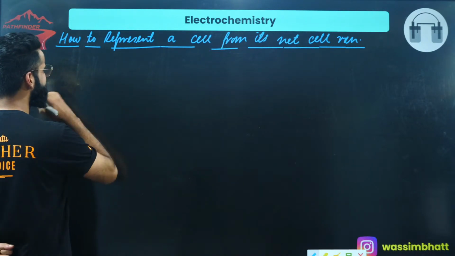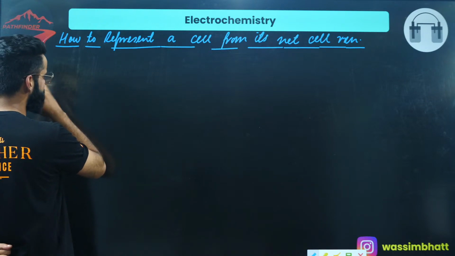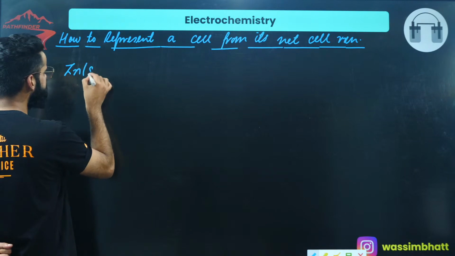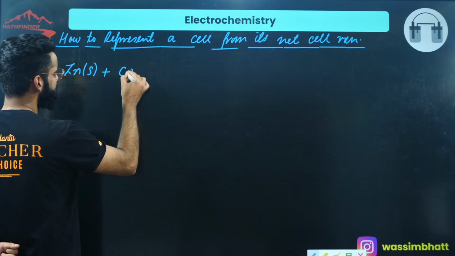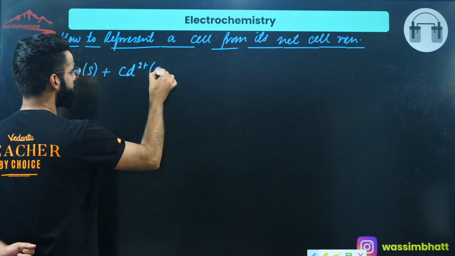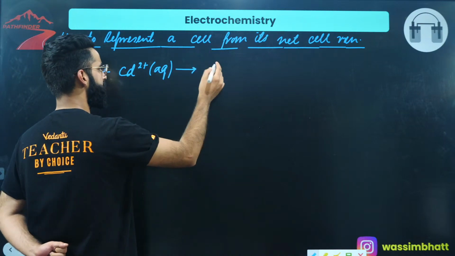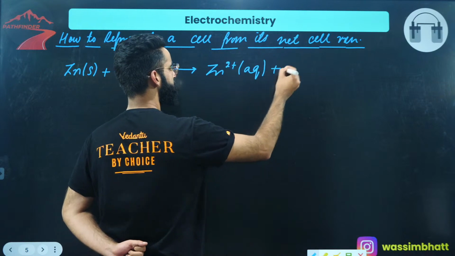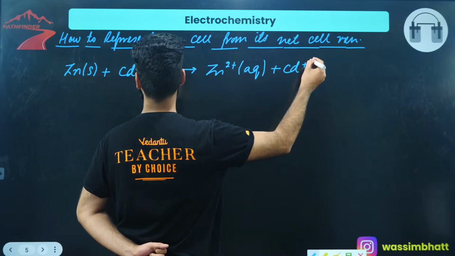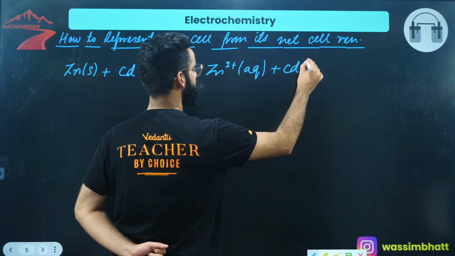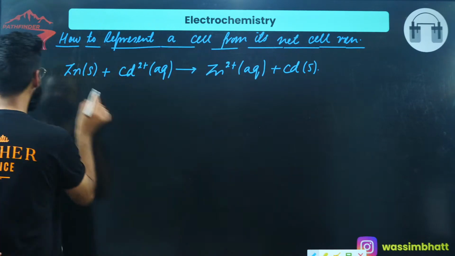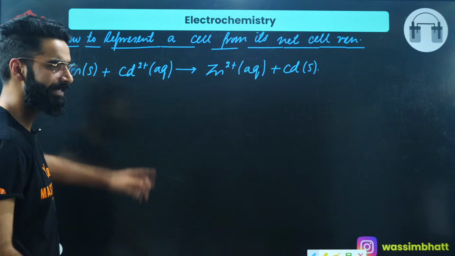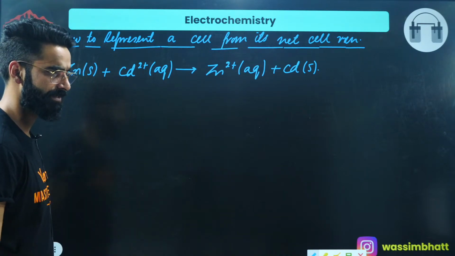In which the net cell reaction is, for example, like this. Let's assume the net cell reaction is: Zn solid plus Cd2+ aqueous getting converted into Zn2+ aqueous plus Cd solid. This is, for example, a net cell reaction which is taking place in some galvanic cell. I need to represent it. How will I be representing it?